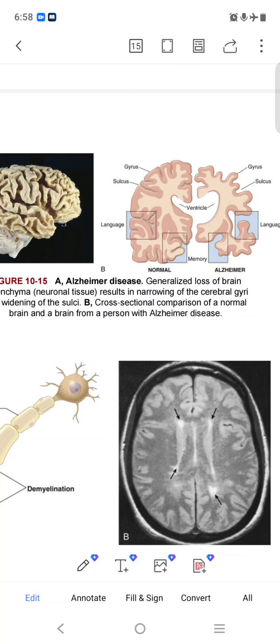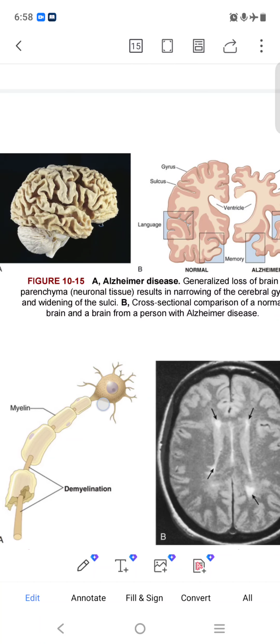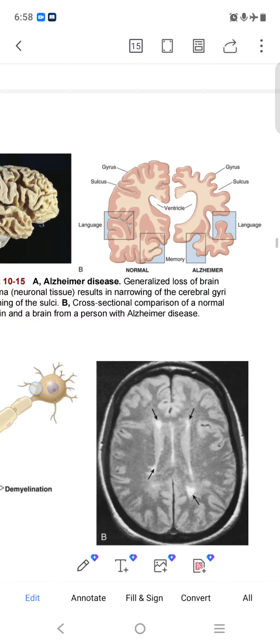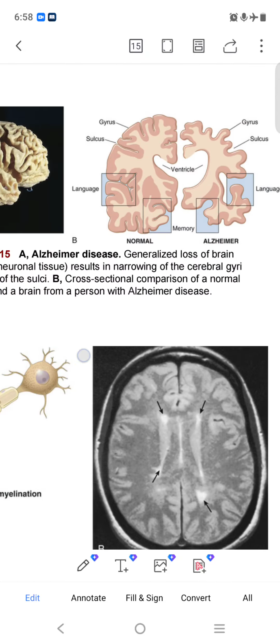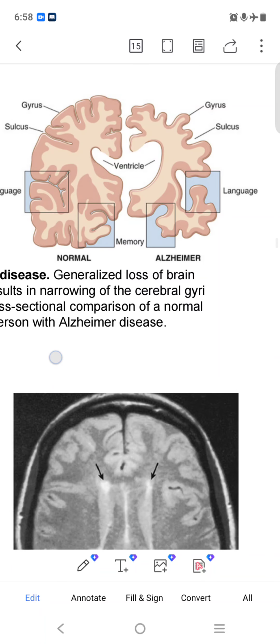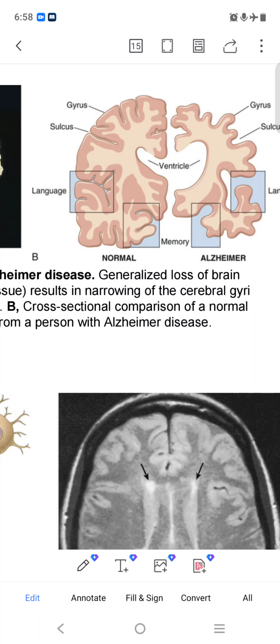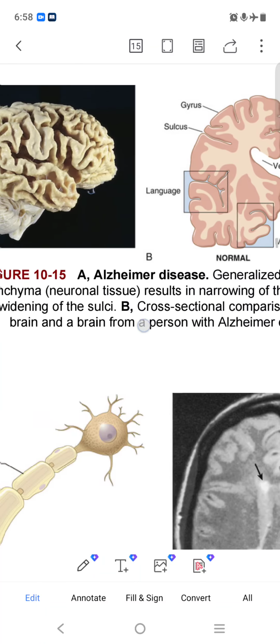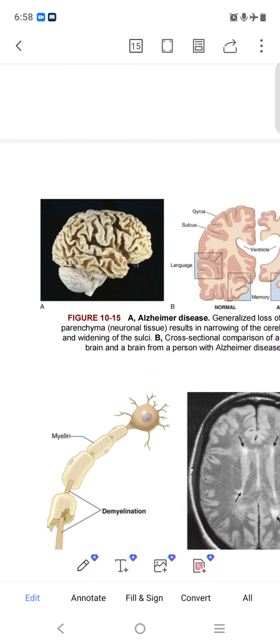Alzheimer's disease is degeneration and loss of brain parenchyma, neuron tissue. Here we can see the same thing: sulci, gyri, and the ventricle. The left side is normal and the right side is Alzheimer's, where some abnormality happens. You can see it is normal at that place, but some gaps appear in the other, which is the abnormal condition.